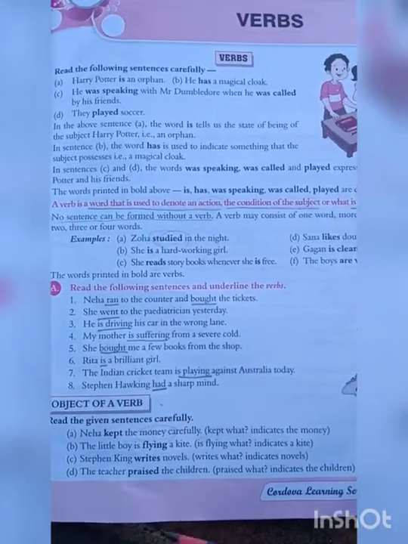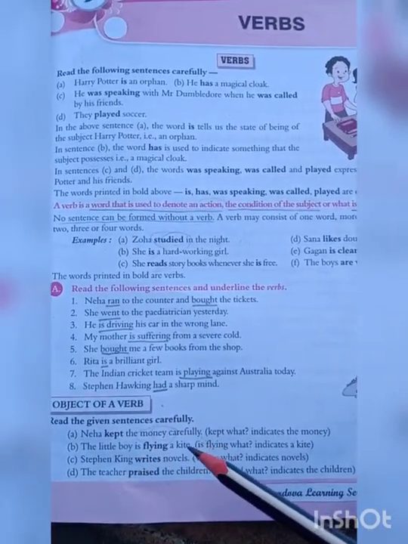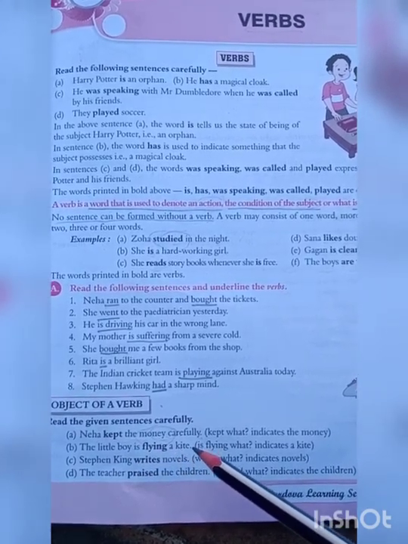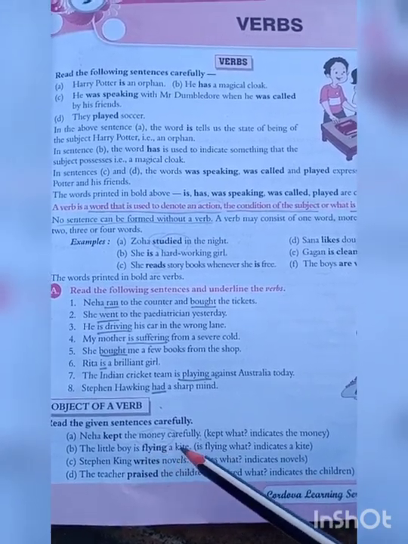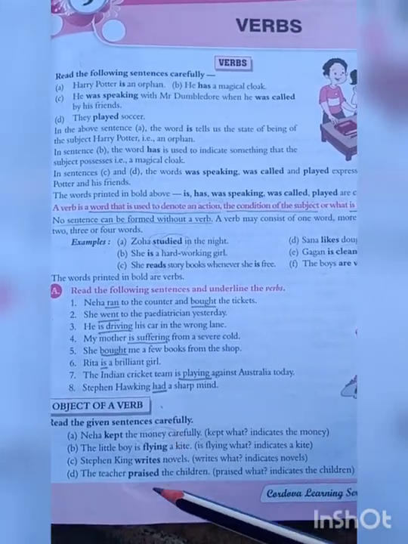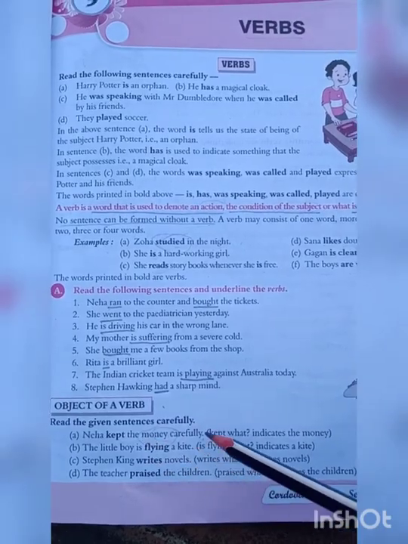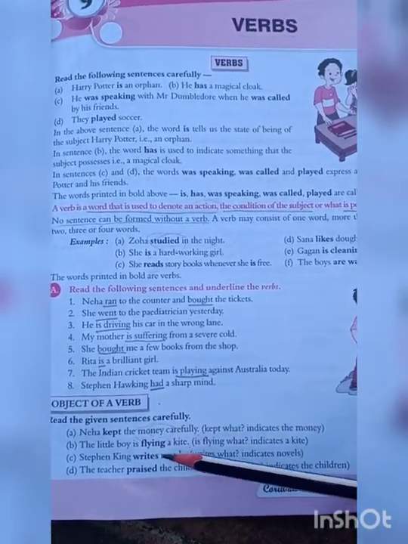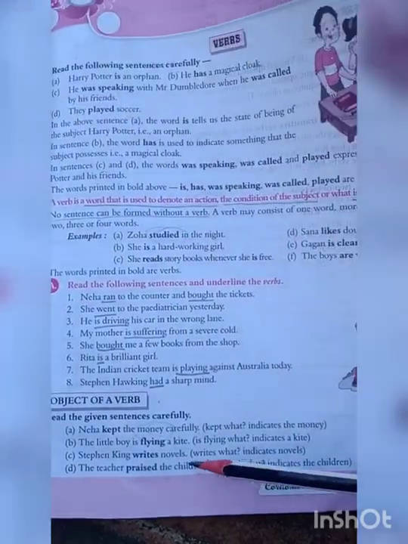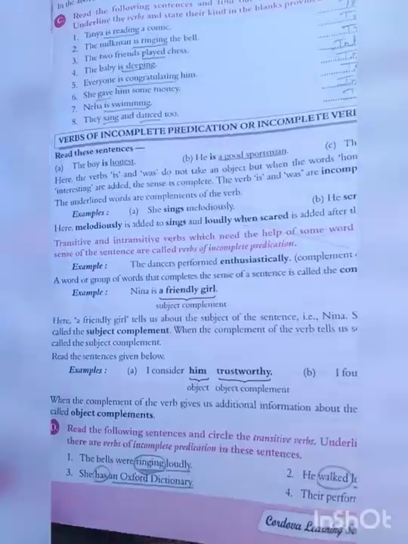Next, what is the little boy flying? The little boy is flying a kite. So here the object is a kite. So these are the objects of a verb. Here money, next kite, and then here novel, then the children. These are the objects of a verb.